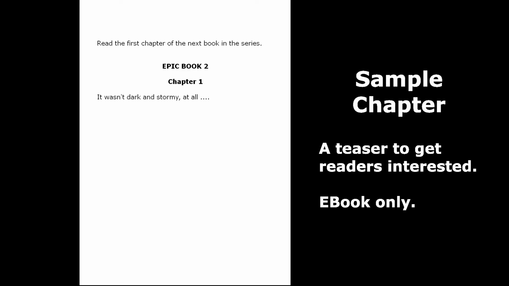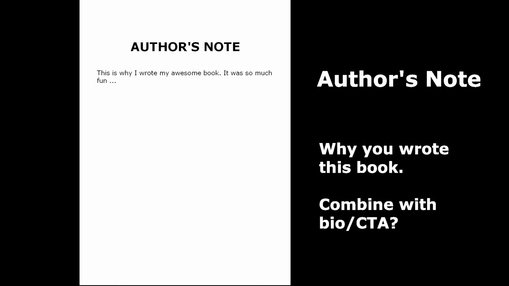I would say anything over 5% is way too much. Some authors like to add an author's note to their books, where they talk about the book the reader has just read, and perhaps about the next one. Depending on the style of the book, these can be quite chatty or more formal. You could also combine this with the About the Author or the call to action.